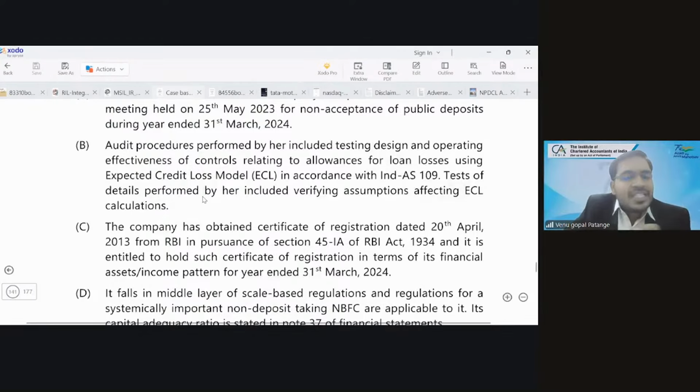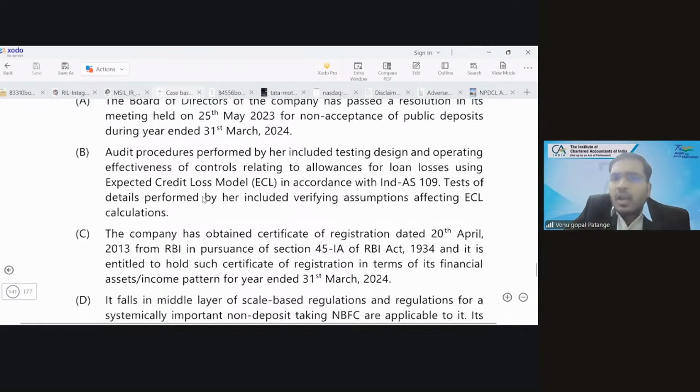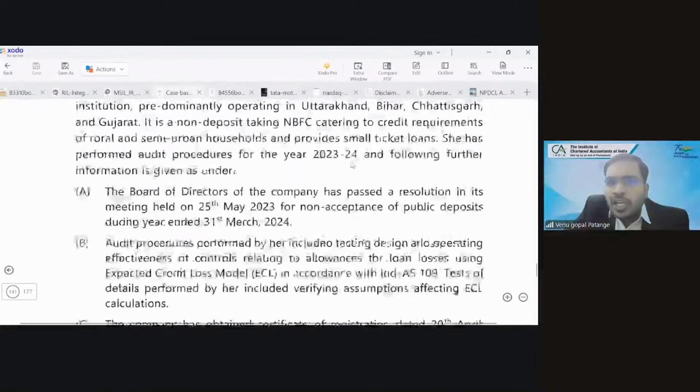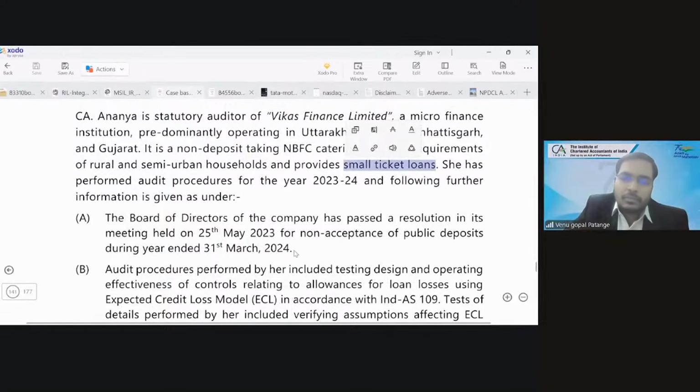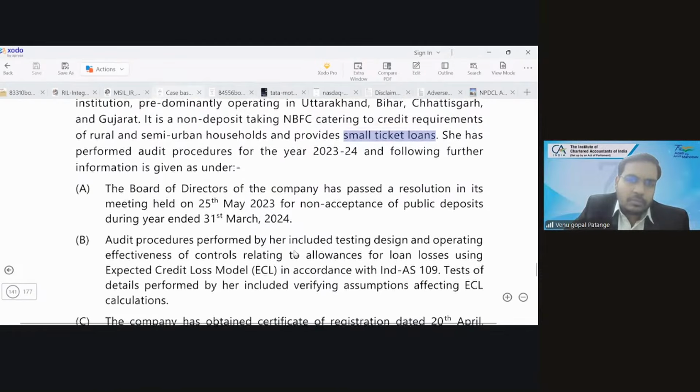So what is the business they are into? Non-deposit taking NBFC. What are they giving? They are giving low ticket loans. What do you mean by low ticket or small ticket loans? Short-term loans. To whom are they giving these loans? To rural and semi-urban households, right? So generally you will give 50,000, 40,000, 70,000, 1 lakh. Small loans you give to these people.